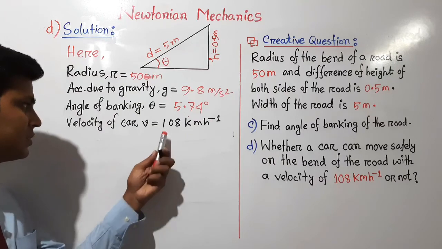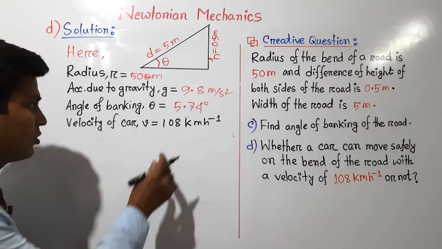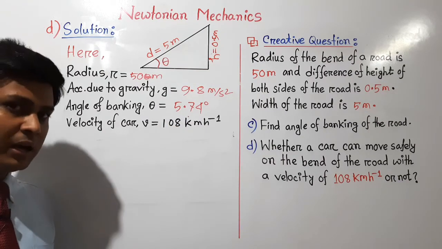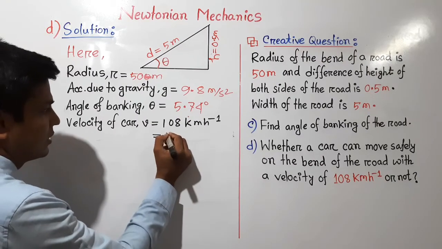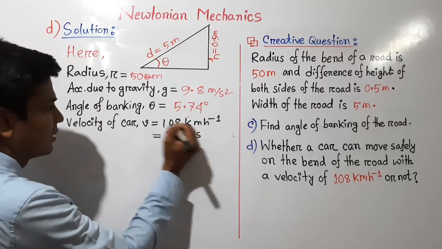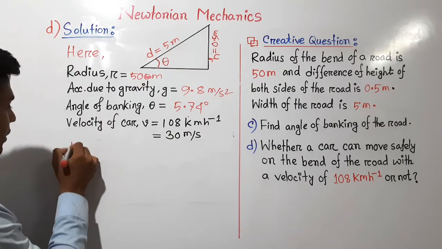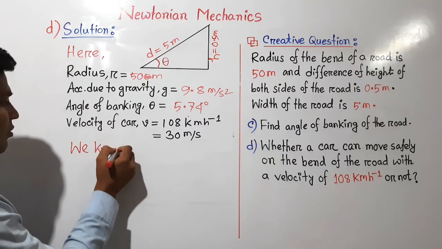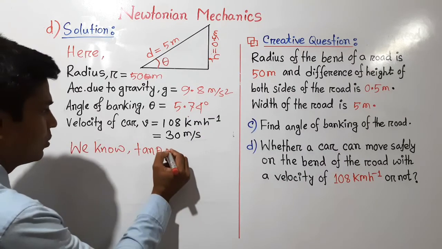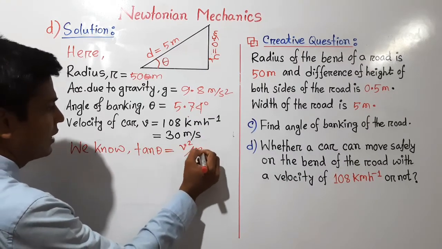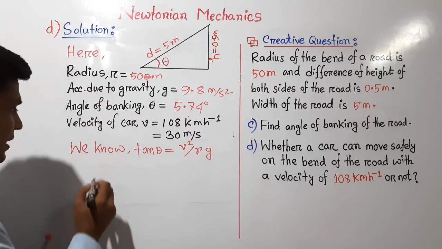Now if you want to convert this kilometer per hour unit into meter per second, the SI unit, you have to multiply by 1000 and divide by 3600. Then after calculation we will get the result 30 meter per second. And we have to calculate the maximum velocity of the road. We can calculate it by using the formula of banking of the road: tan theta equals v square divided by rg. By using this formula you can calculate the maximum velocity.